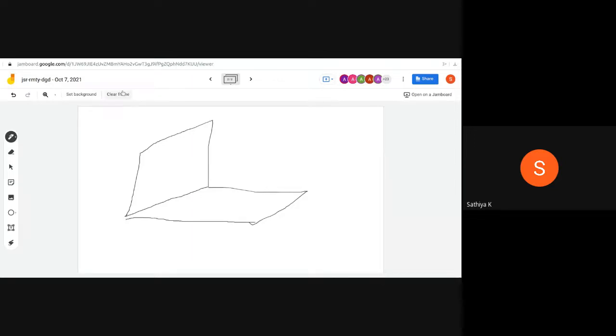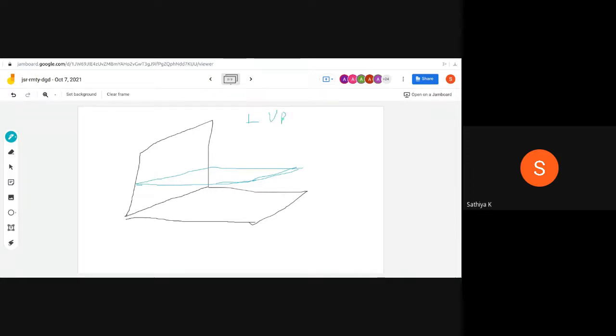The plane may be in different positions, similar to the line. In the first position, I can place the plane something like that. This is a plane perpendicular to the VP.